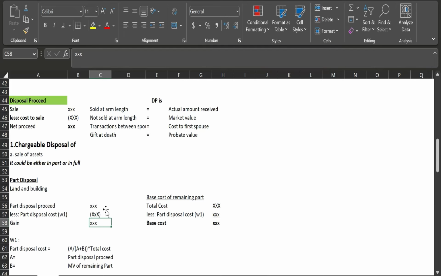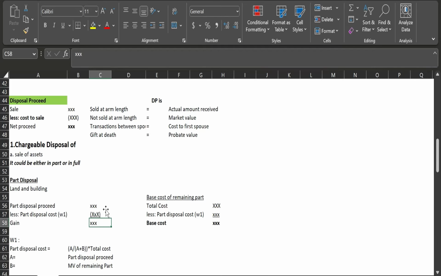And it is very hard to allocate those costs to the part of the assets disposed, right? And you might know that after disposing of part of the land, its value is different from when we sold the whole land, right? So there is a difference in the price of selling part of the land or selling the whole land, right? So in that case it's quite difficult and challenging.